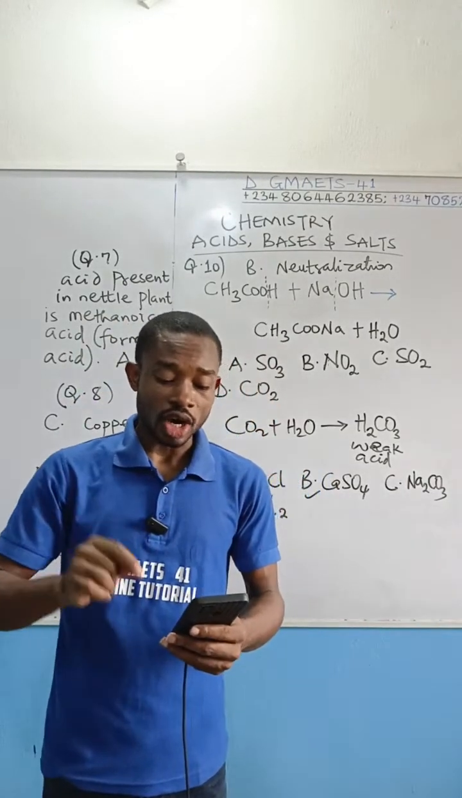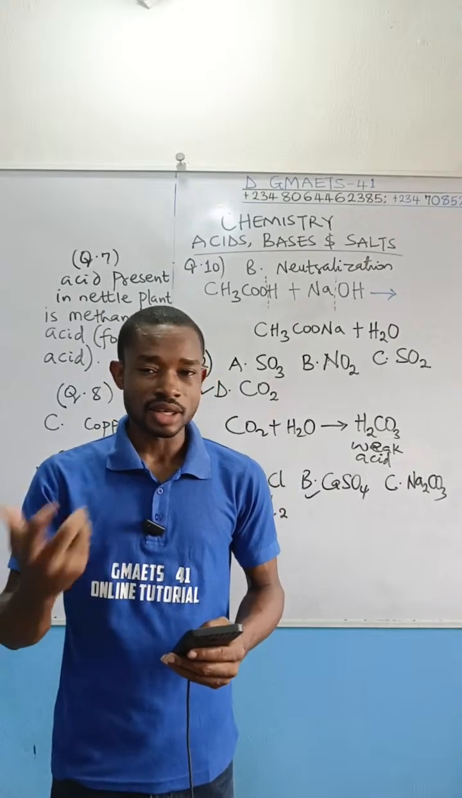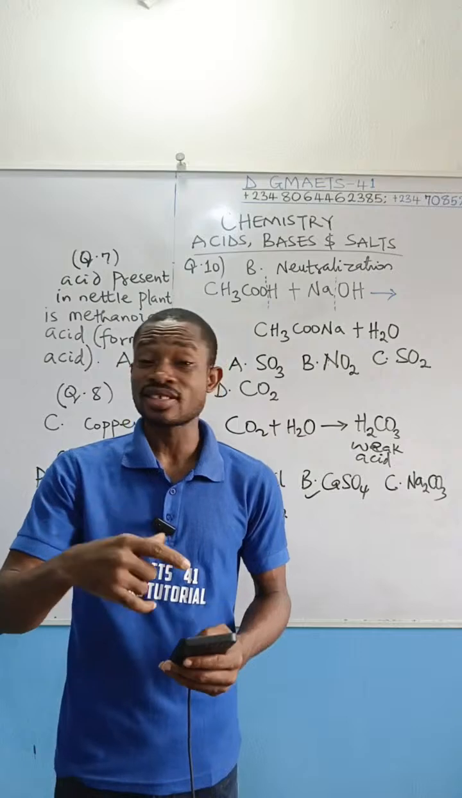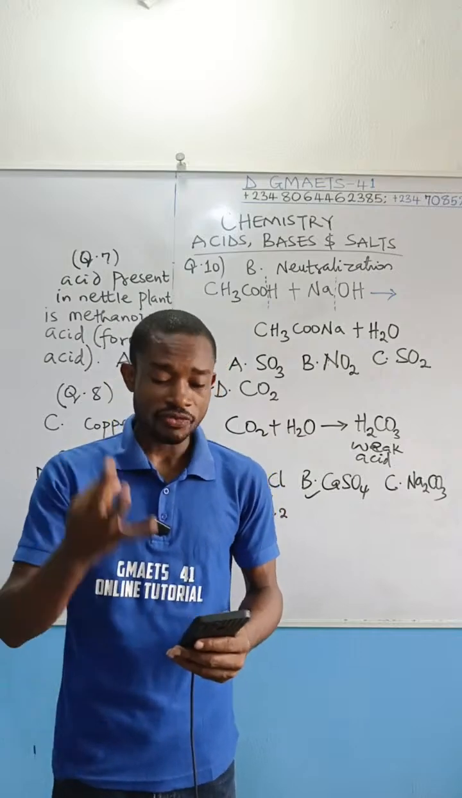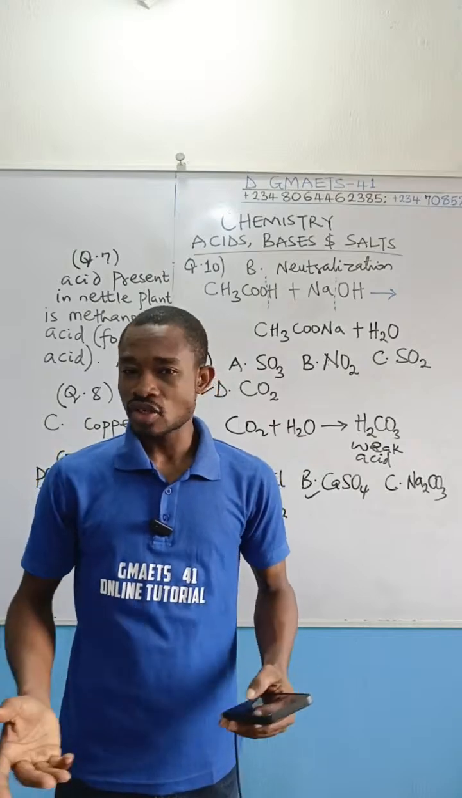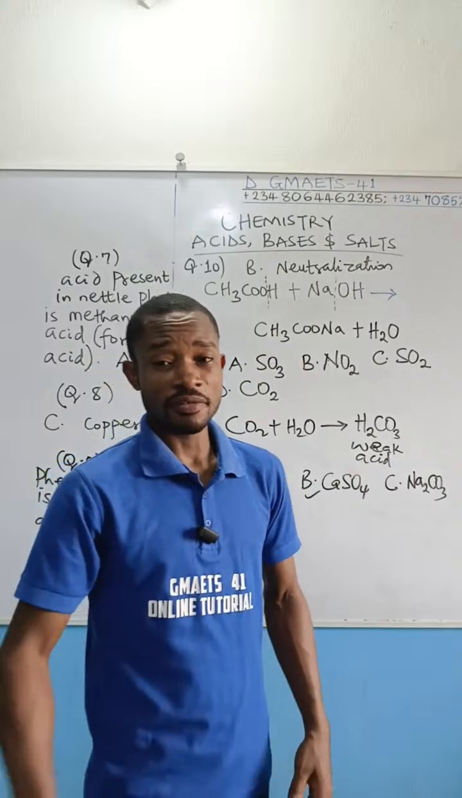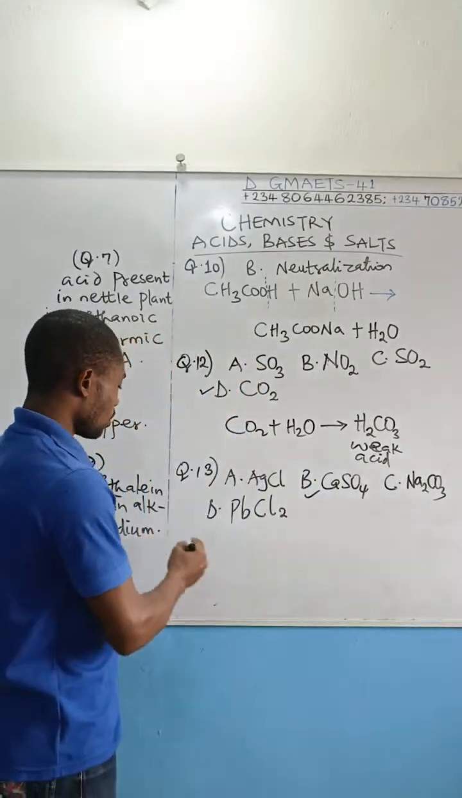Basicity of tetraoxosulfate 6. Option A, 7, that's not the answer. Option B, 5, that's not the answer. Option C, 4, that's not the answer. Option D, 3, that is not the answer. So the basicity of tetraoxosulfate 6 is 2.